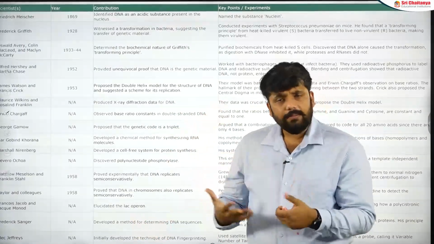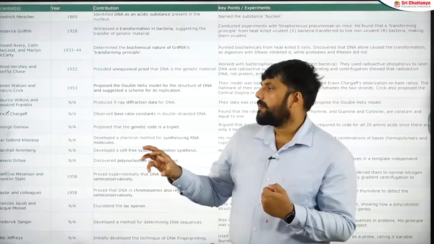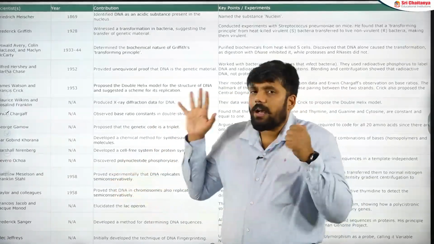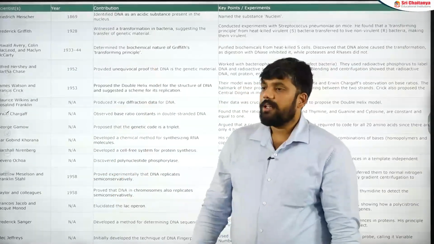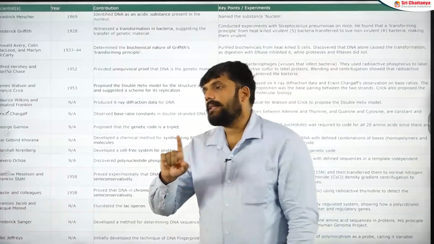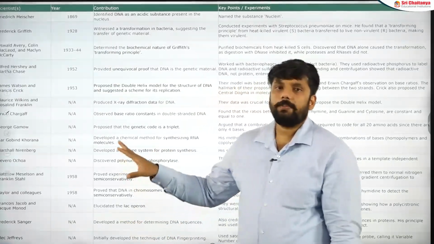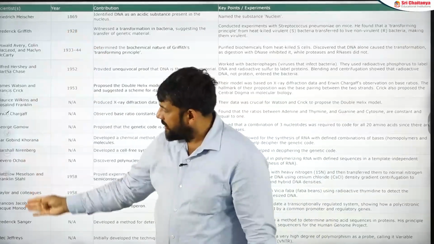So we have made actually 2-3 tables or 4 tables, so that when just 5 days are remaining and I have to revise this chapter, a very, very important chapter, how do I do that? I am going to do that through these tables. If information is absent in NCERT, we have also not copied that information here. If you see the years, these are all the scientists which are given in the NCERT section.